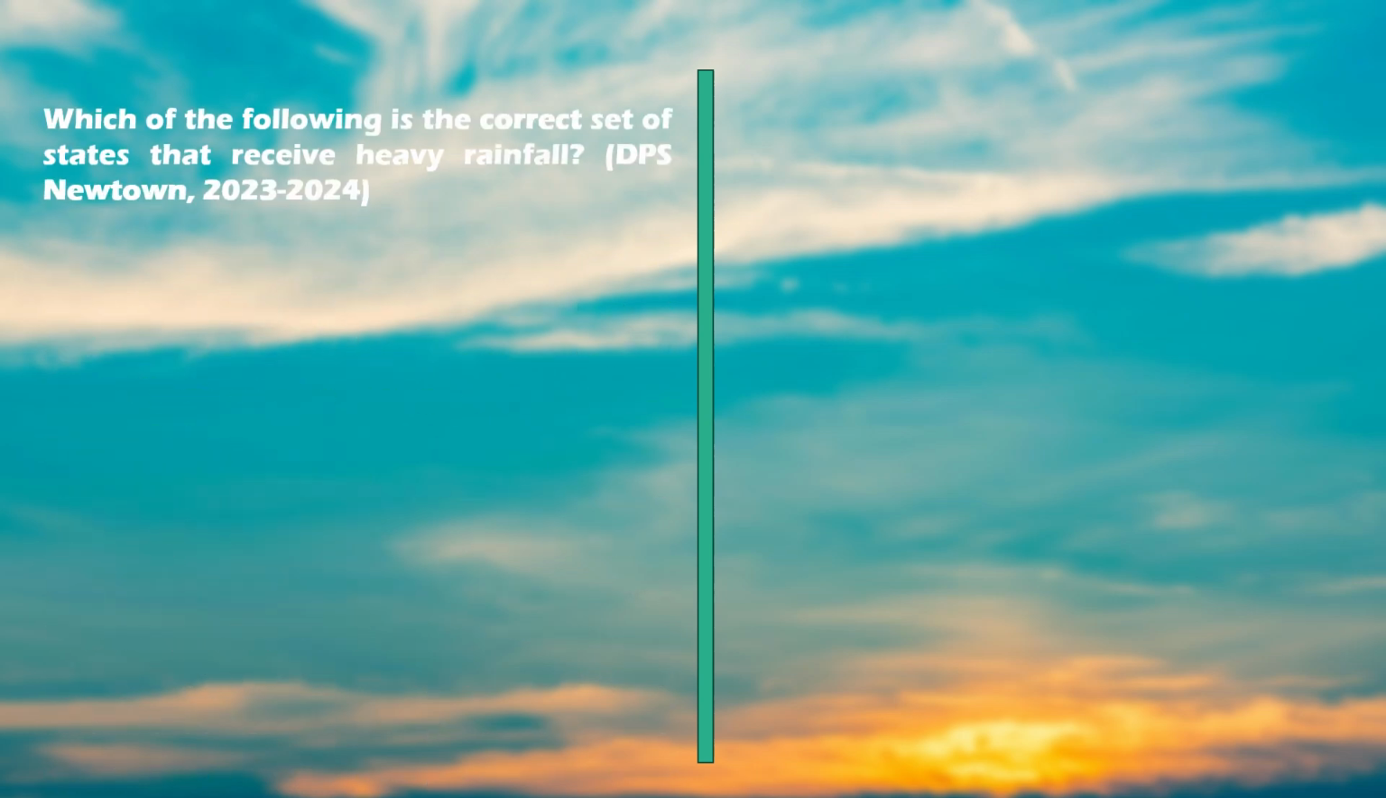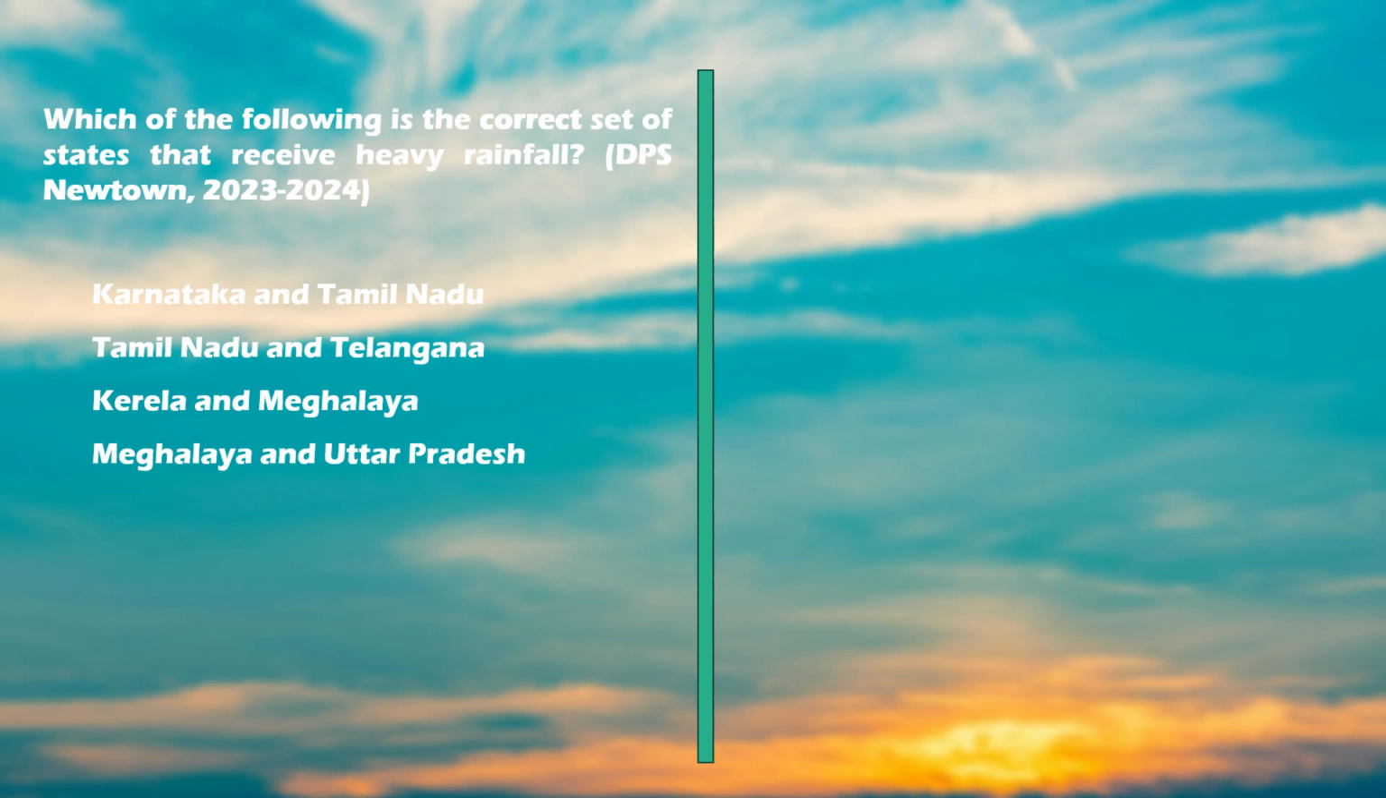Now we have two similar types of questions. The first question being, which of the following is the correct set of the states that receive heavy rainfall? And the options are Karnataka and Tamil Nadu, Tamil Nadu and Telangana, Kerala and Meghalaya, Meghalaya and Uttar Pradesh. And the correct option is Kerala and Meghalaya.